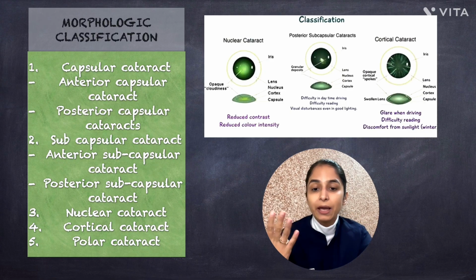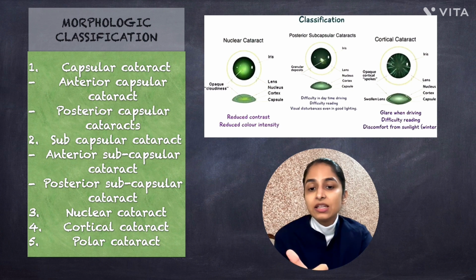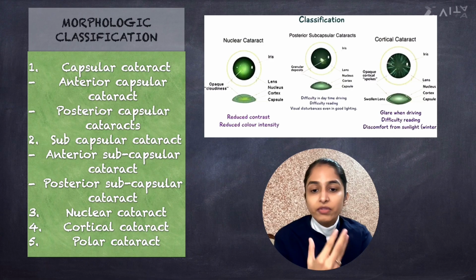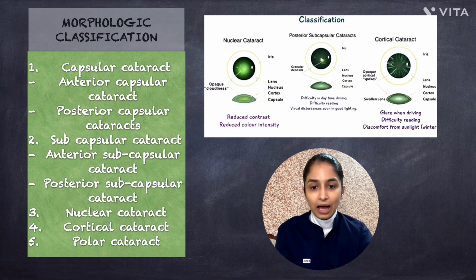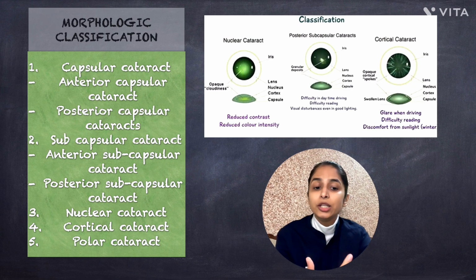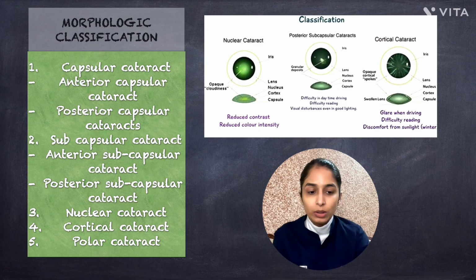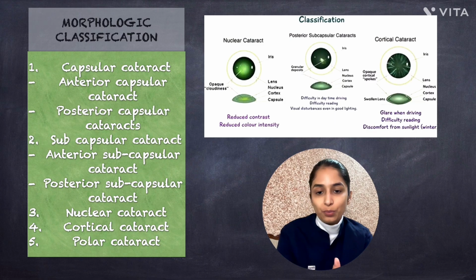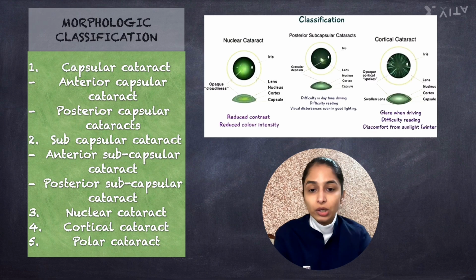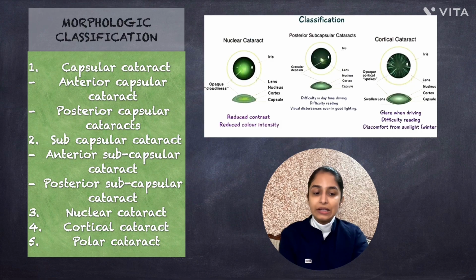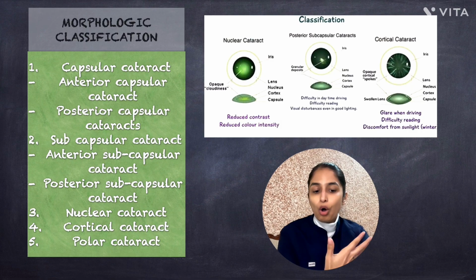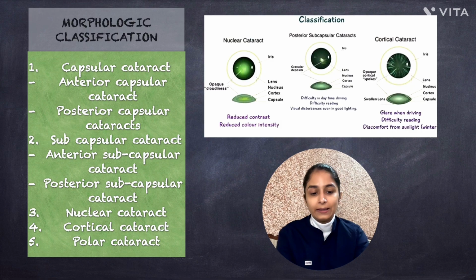The posterior subcapsular cataract is clinically important because it affects the vision early because of its location near the nodal point of the eye. Then there is nuclear cataract, which involves the central nucleus and is commonly associated with aging. The fourth one is cortical cataract, which affects the lens cortex and appears as spoke-like opacities in the periphery. Finally, polar cataract, which involves the central anterior or posterior pole of the lens, and it is often congenital.